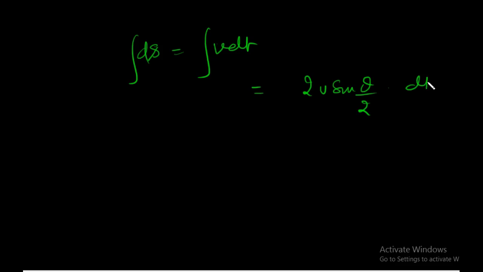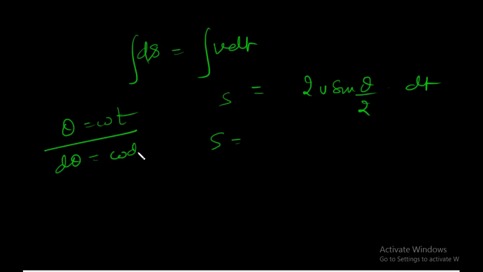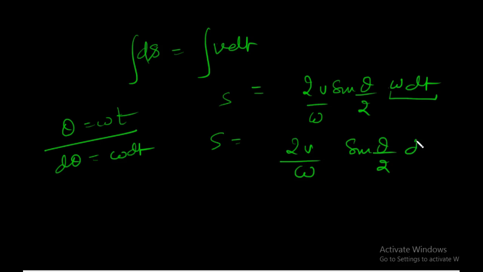Now we can calculate the distance s. ds would be equal to v dt, and we can integrate this. This is 2v sin theta by 2 dt. Now since it is traveling with an angular velocity omega, we can see that theta is omega t. So d theta would be equal to omega dt. So we just divide by omega and multiply by omega. This would become d theta. So 2v over omega sin theta over 2 d theta.